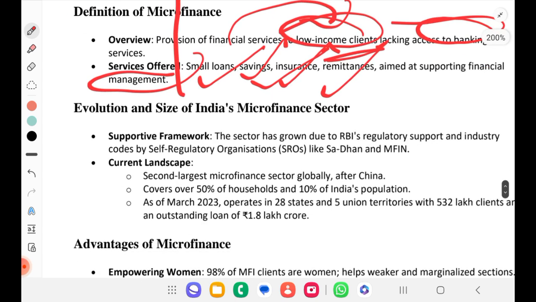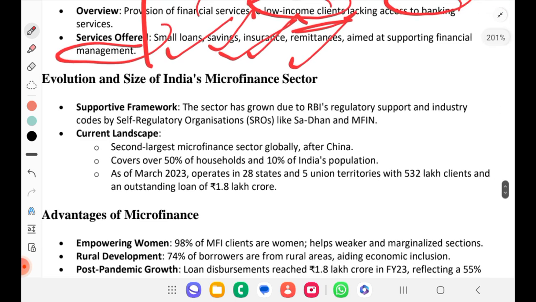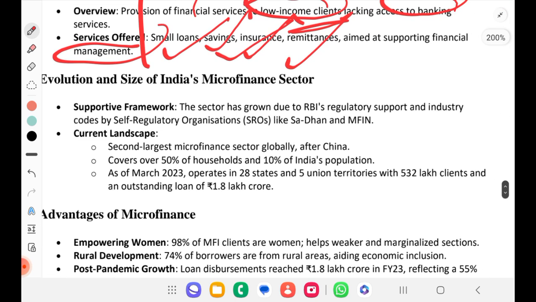Evolution and size of India's microfinance sector, if you see how it evolved. The sector has grown due to RBI's regulatory support and industry codes by self-regulatory organizations like SADHAN and MFIN. So what are those? Self-regulatory organizations.